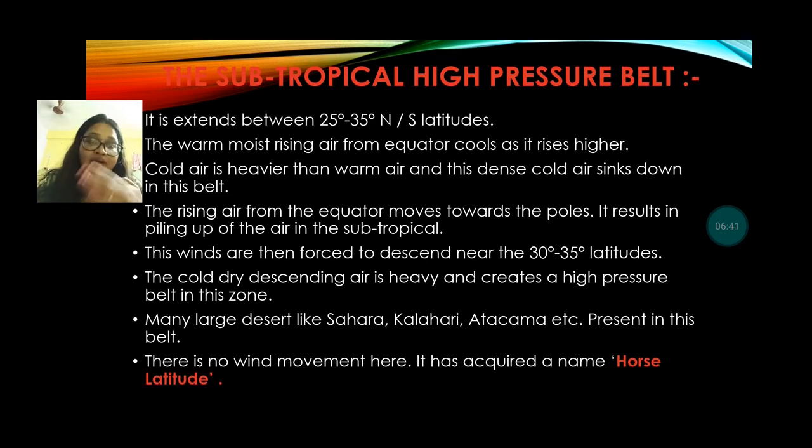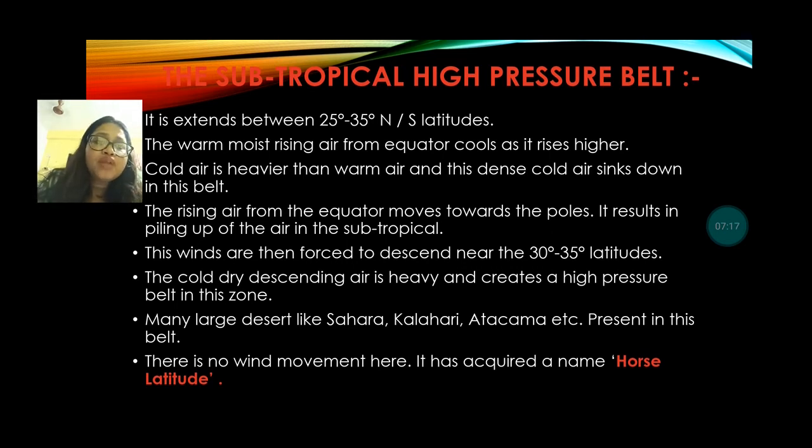And after that you see that, first of all, from 0 to 5 degrees, then 5 to 10 degrees, there is an equatorial zone, that is the low pressure zone. After that, 25 to 35 degrees, this is the high pressure zone. In this zone the cold descended air is heavy and creates a high pressure belt. And here you see the world's major deserts are located in this zone. What are they? Like the Sahara Desert, Kalahari Desert, Atacama Desert, all are present in 25 to 35 degree latitudes under this subtropical high pressure belt.